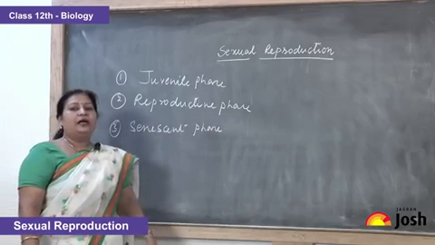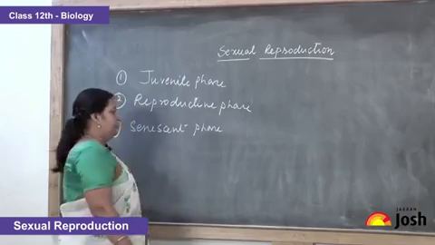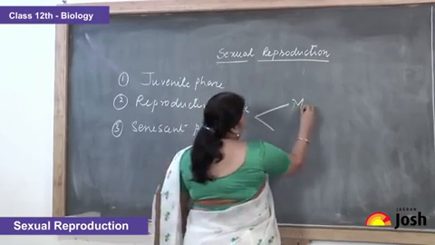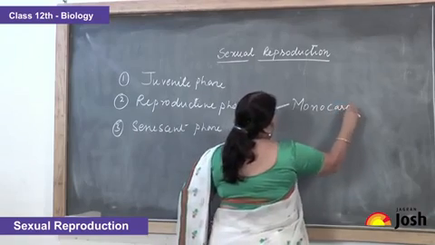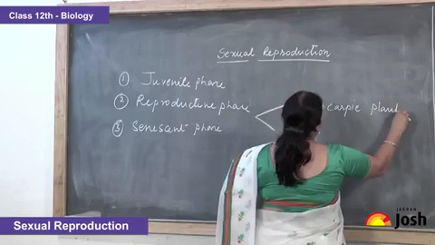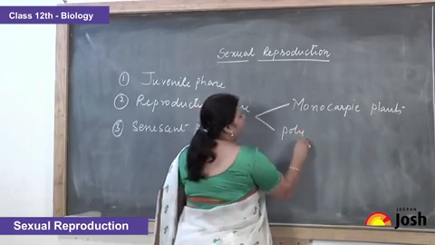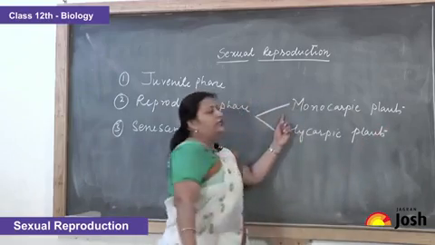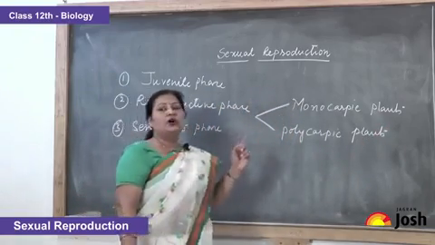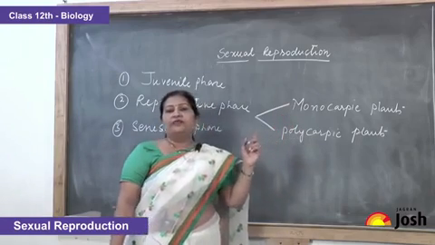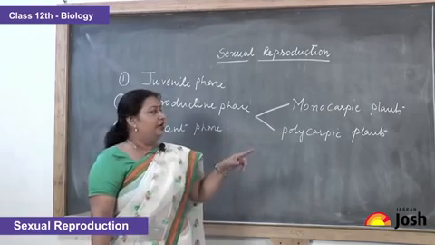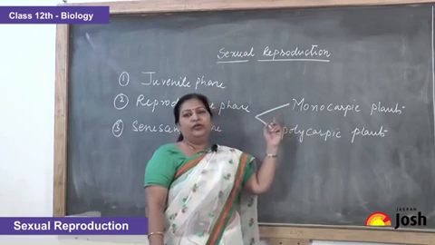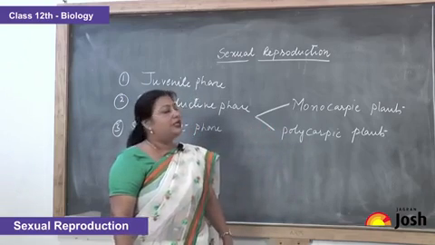This reproductive phase in plants, especially in flowering plants, is of two types. These two types are called monocarpic plants and the second one is called polycarpic plants. Monocarpic plants are those plants which flower only once throughout their lifetime, and then they flower, fruit and then they die. Examples: it can be an annual, it can be a biennial, or it can be a perennial. The example of annual is sunflower, and an example of biennial is radish.